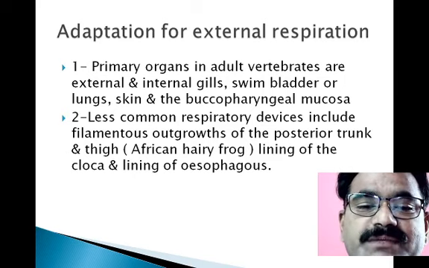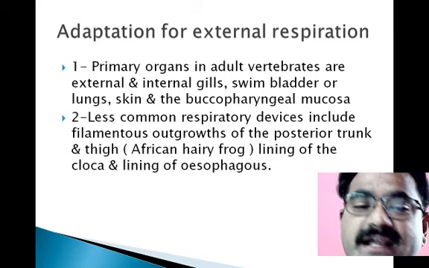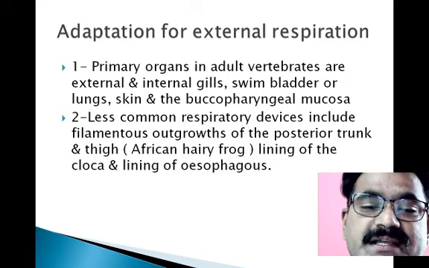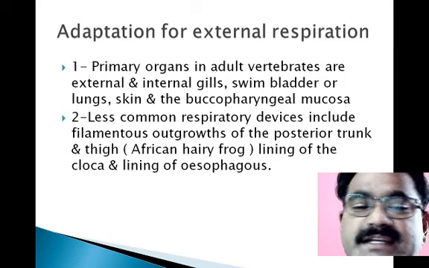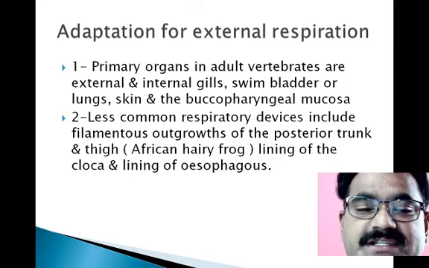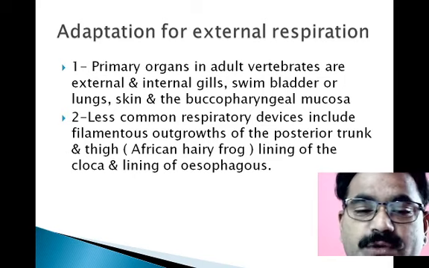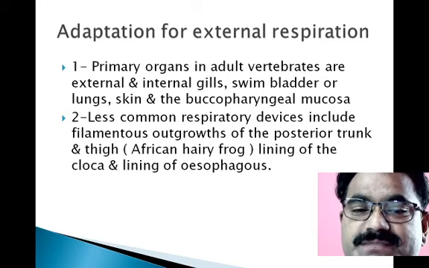In amphibians there are lungs and skin respiration, and buccopharyngeal respiration is also observed. Then the less common respiratory devices include the filamentous outgrowths of the posterior trunk and thigh in the African hairy frogs, the lining of the cloaca and the lining of the esophagus.